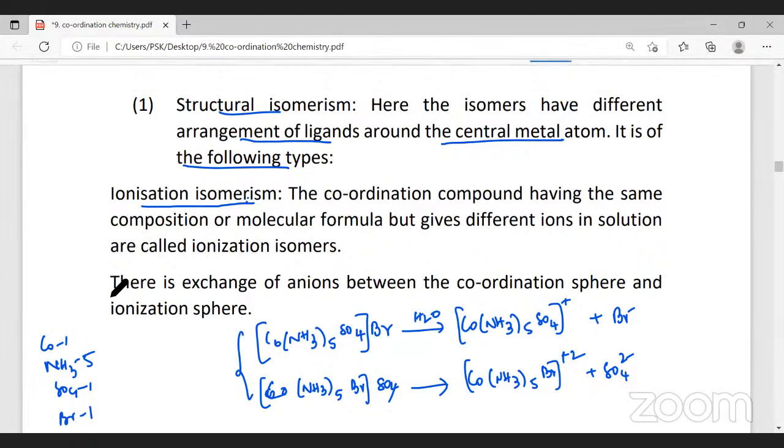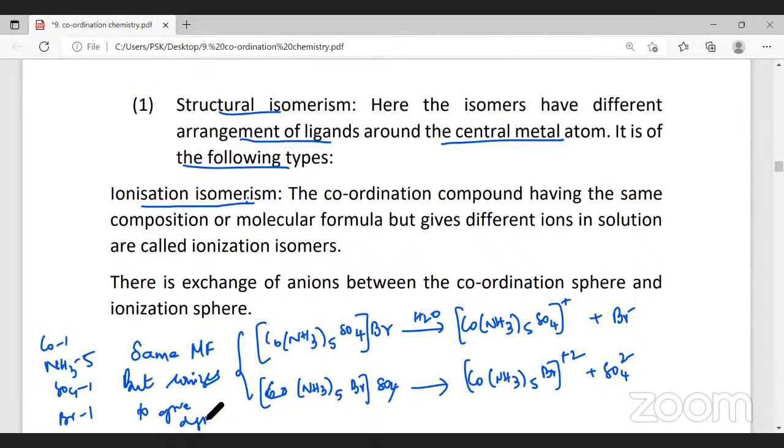What is ionization isomerism? Compounds having the same molecular formula, but which ionize to give different ions in solution, are called ionization isomers.